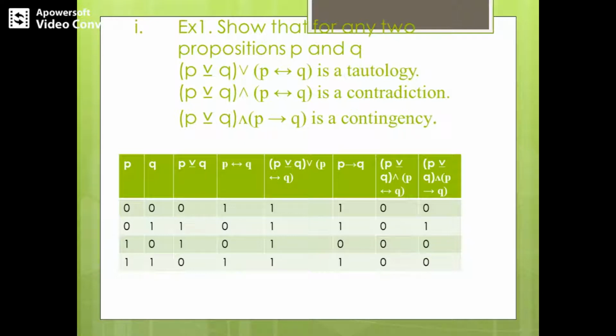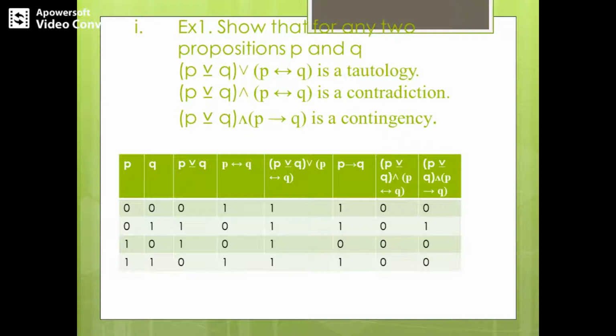And what about contingency? See, we have got P XOR Q. We have already constructed for P XOR Q. Now, we have to do for P conditional Q. So, P conditional Q is false only when P is true and Q is false. Observe the third row. In the third row, P is true, Q is false. So, P conditional Q will be false. Now, we have to compare the P XOR Q column along with the P implies Q column, and then find the conjunction of both of these columns.